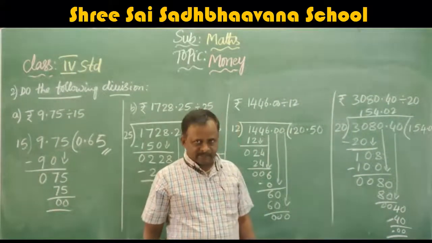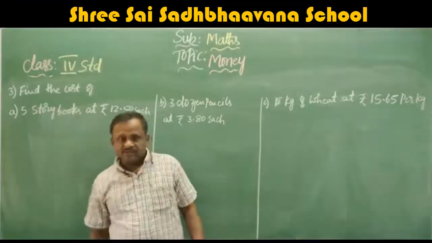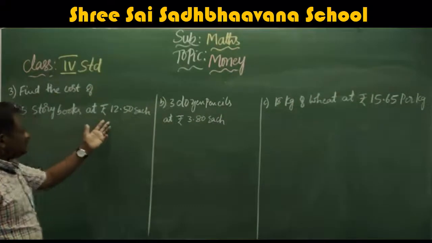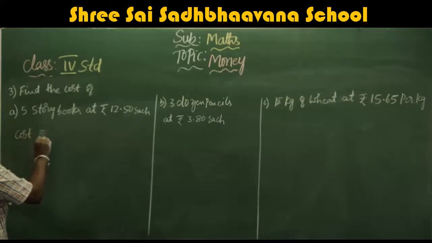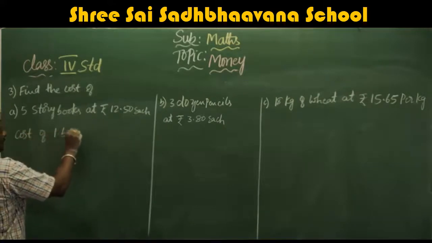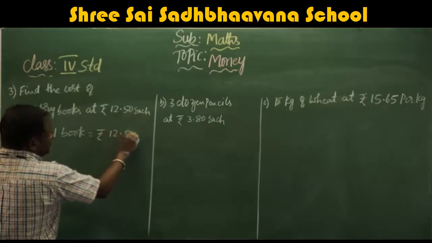Next we will move to the third problem. Here they are given: find the cost of 5 story books at rupees 12.50 each. That means the cost of one book is equal to rupees 12.50.